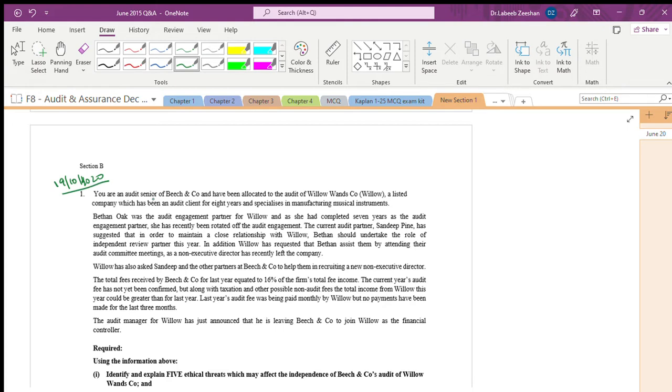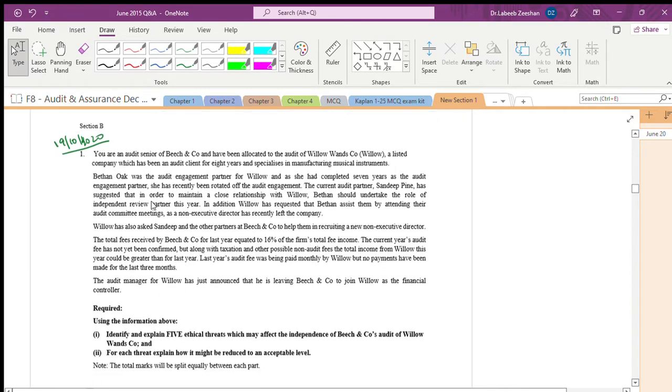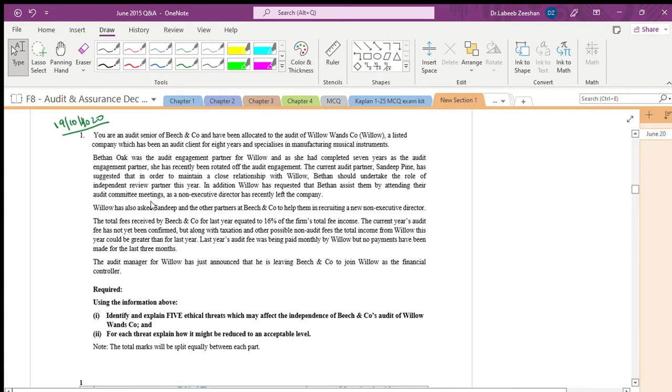Now see first what is the procedure we have. The process of approaching a question is, first you read the question, then you go to the answer scenario, then you make the points and start writing. Whenever you are writing, the standard way is a two-column approach. What are they asking us?